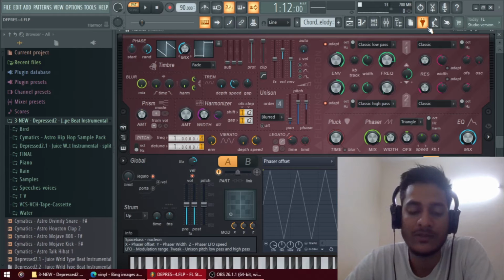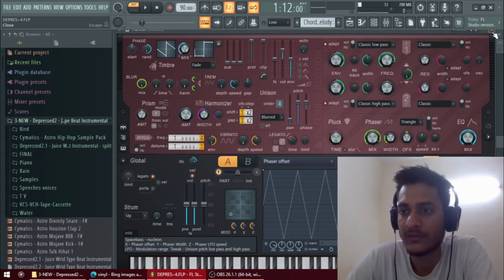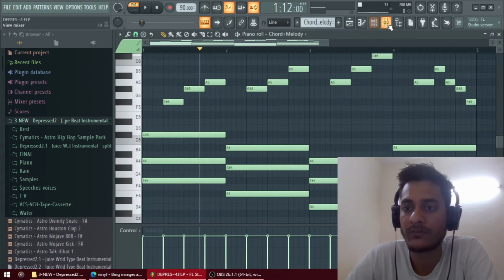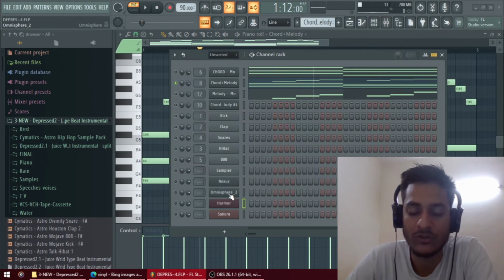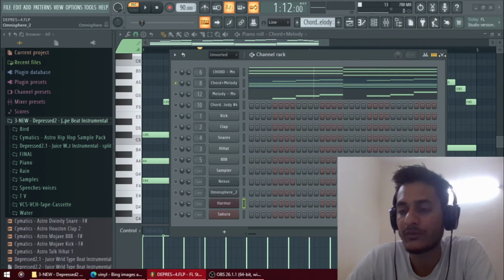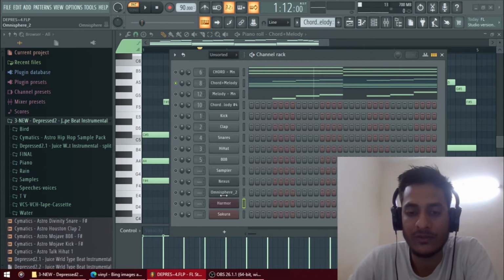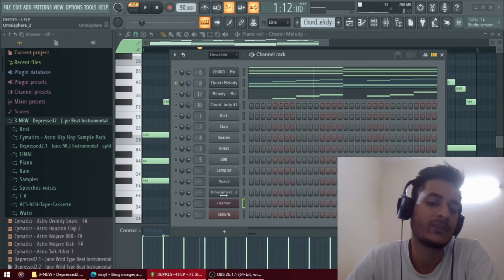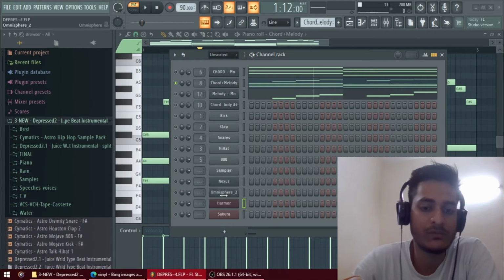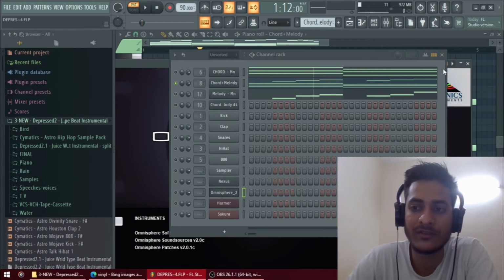Actually, synth waves are nothing, just mostly created of sine waves. So sine waves, like up and down. It just creates a little bit of phaser plug vibrations. So I use that for sound design, to give a little bit of effect for the Omnisphere and the FL Keys. If you want to give more touch to the artificial sound or the modified sound, you just give a little bit of touch to that.